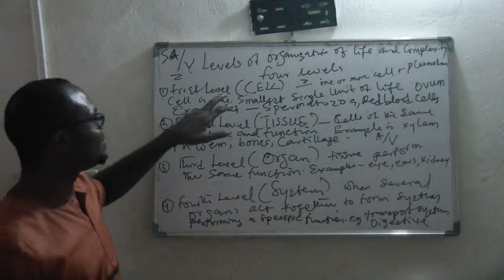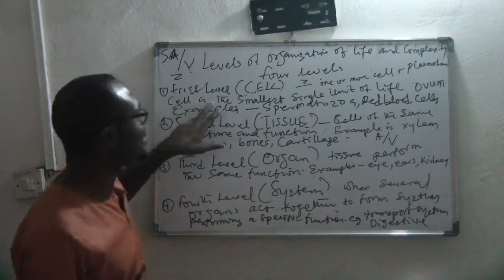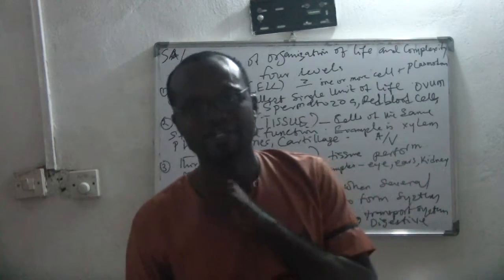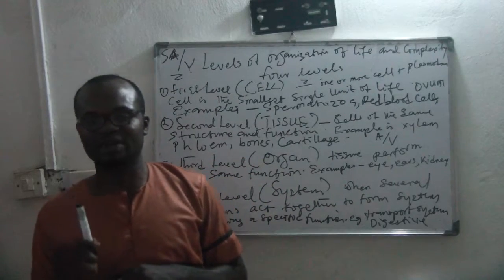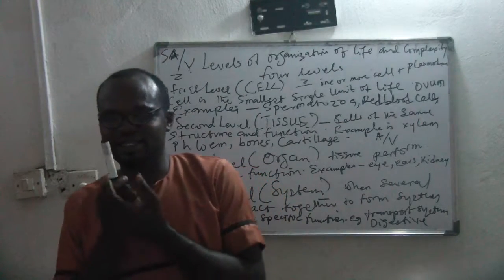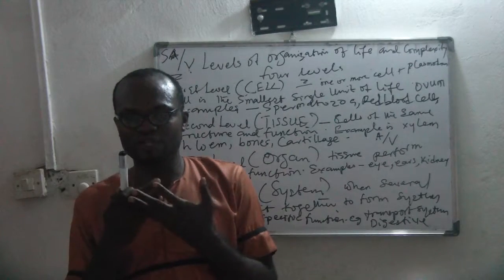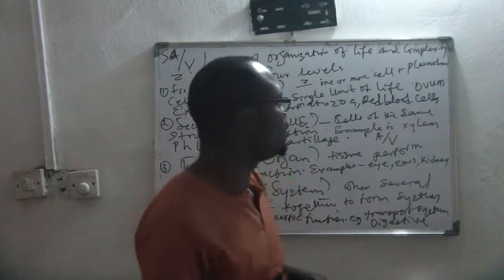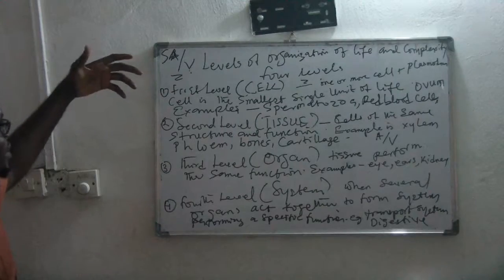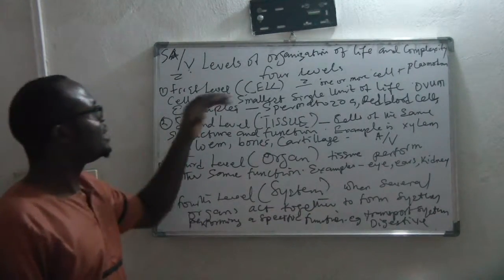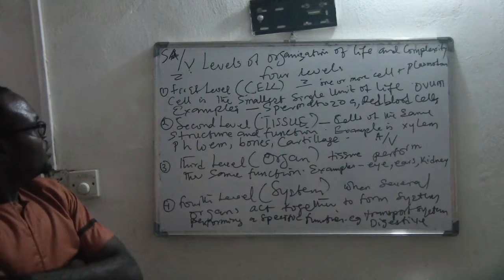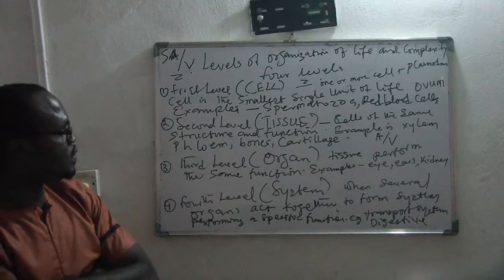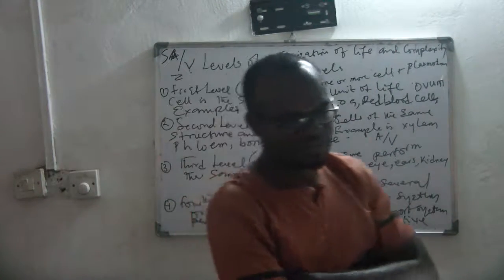Is that clear? But the smallest is the what? Cell. That's why we say that the cell is the smallest single unit of what? Life. The cell is the smallest single unit of life. The sperm cell is still a cell. It's very small. But when it meets with the ovum, it forms the fetus. Is that clear? At the level of the fetus, it's no longer at the level of a cell because it has metamorphosed into greater organization. So the four levels of life organization are the cell, tissue, organ, and what? Systems. Is that clear? So please carry on.